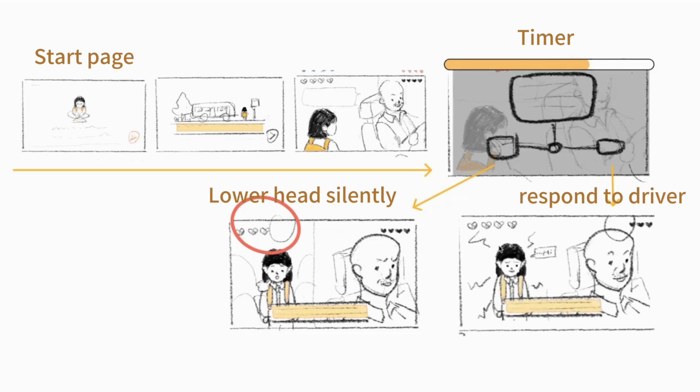And when the player decides to respond to the driver, we can see that Amy hesitates for a moment and then responds to the driver and says, "Good morning." Although she responds and seems to keep a nice social manner, she clearly feels uncomfortable and nervous. So the emotional stability value in the top right corner of the screen decreases at this time, indicating that Amy is one step closer to an emotional breakdown.